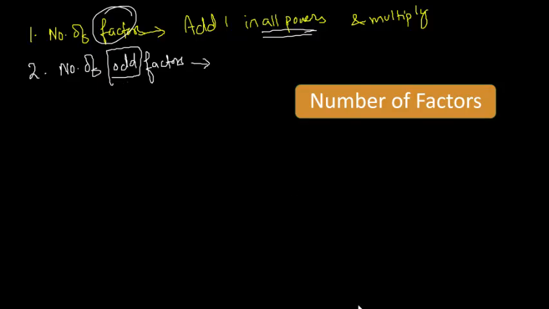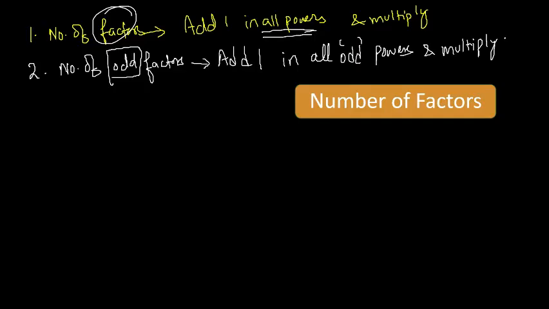For odd, just add 1 to all the odd primes' powers and then multiply. Right? If your question is for odd only, then you have to think only about odd prime numbers.